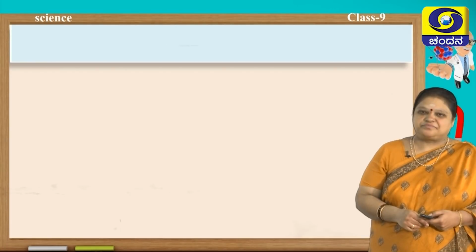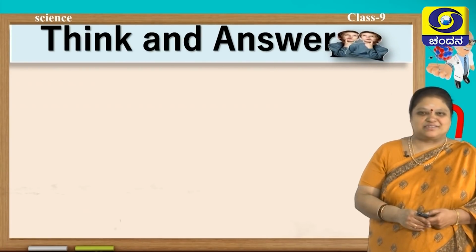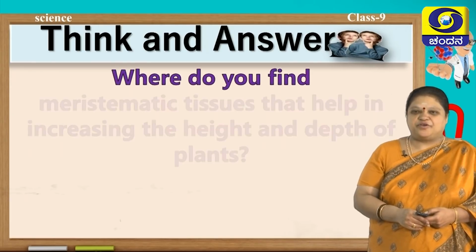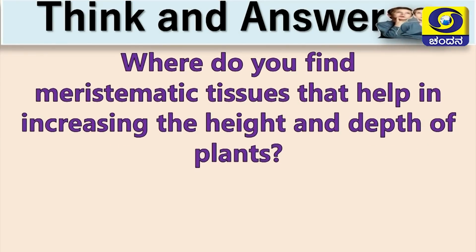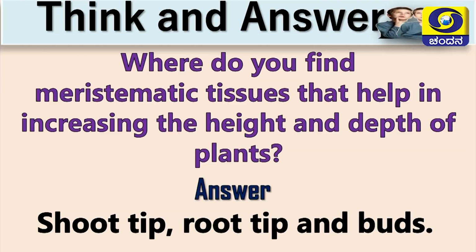And now it is time for you to think and answer. Where do you find meristematic tissues that help in increasing the height and depth of the plants? Think and answer. Let us see what your answer is. Of course, your answer is shoot tip, root tip and the buds.